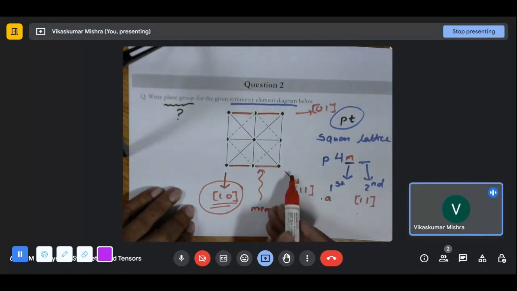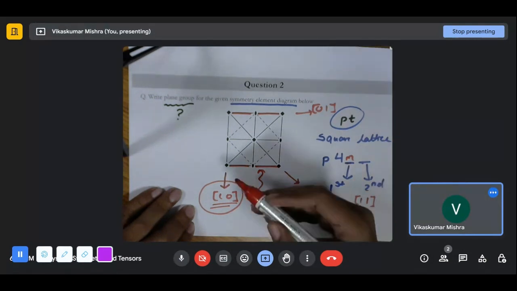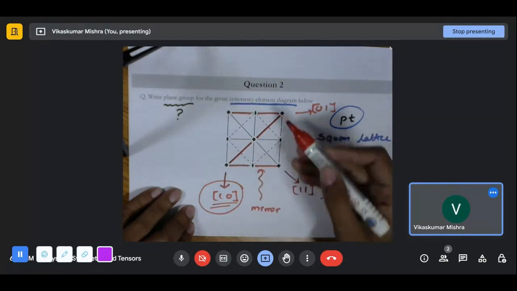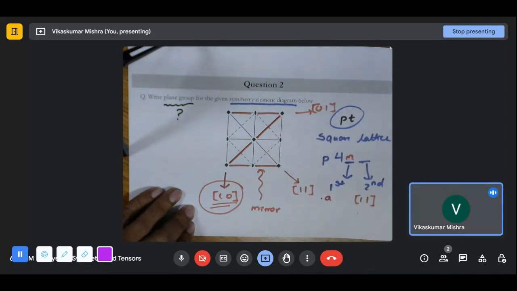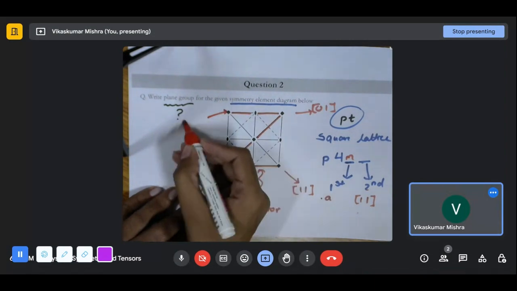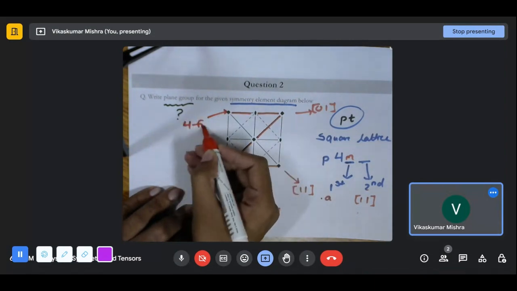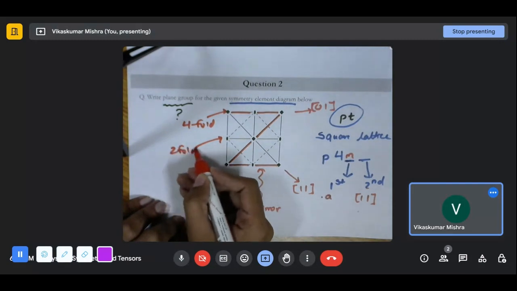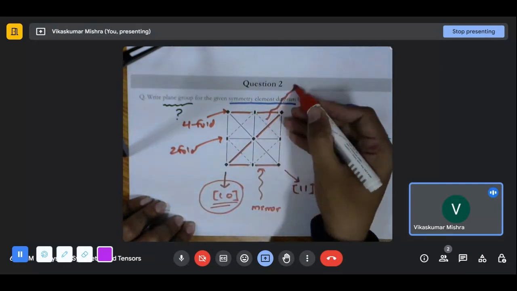What about the second viewing direction? If we go about this particular second viewing direction, we can see that again there are solid lines. In the symmetry element diagram, the solid lines are mirrors. These are the fourfold. These are the twofold. You can see there are a few dotted lines also present.